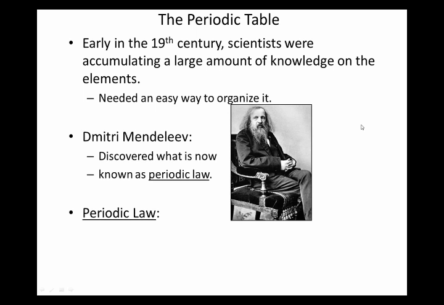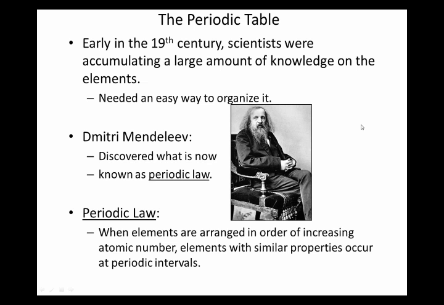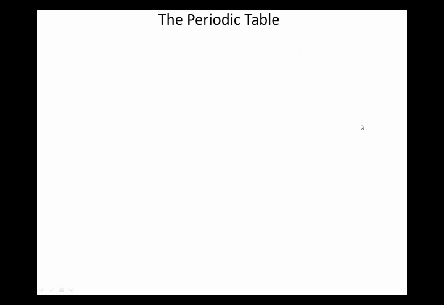So periodic law is, well, I think it'd be easiest just to show you. What Mendeleev did was he took the elements in order of their mass, because he didn't actually know about protons and neutrons and atomic number and all that. The modern day periodic table is based on atomic number, but at the time he didn't have anything to go on, so he just listed them in order.